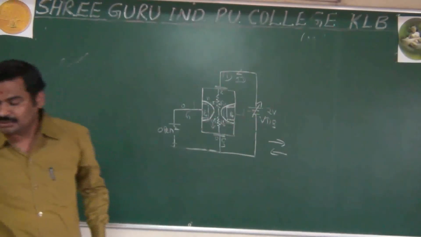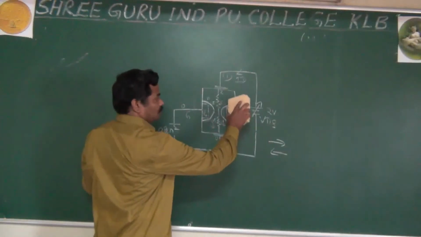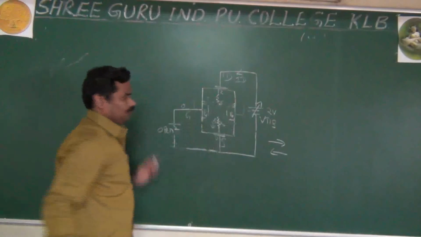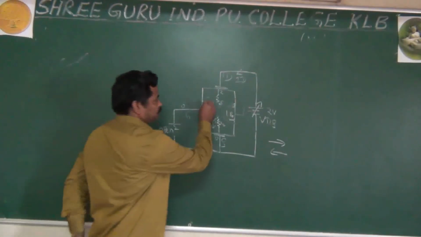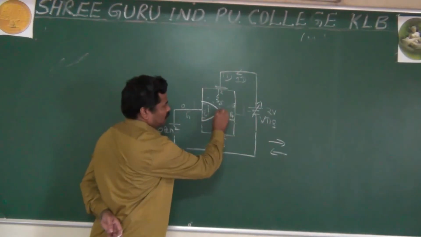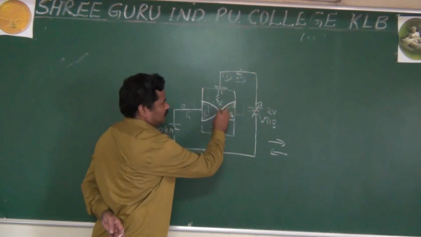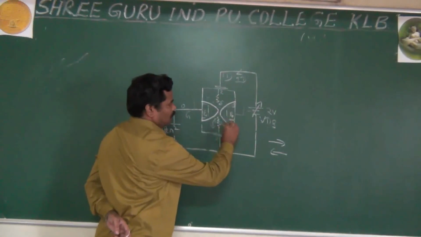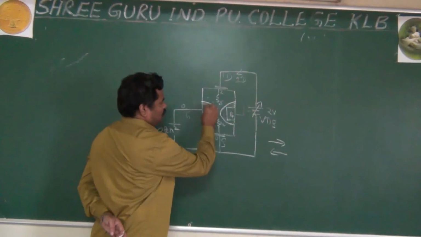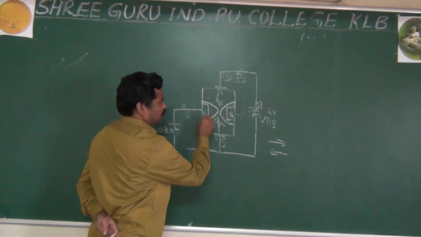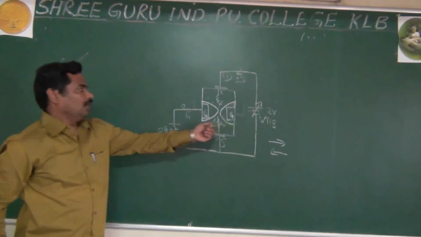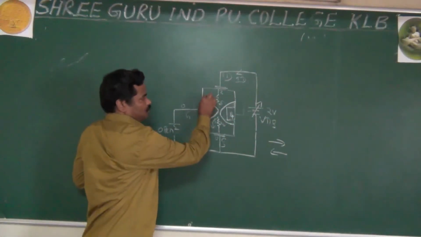You can draw the diagram once again. It may be like that: very near, but not in contact, a very, very small gap. As I said already, this is the P plus heavily doped layer, and this is your N type, normally doped.